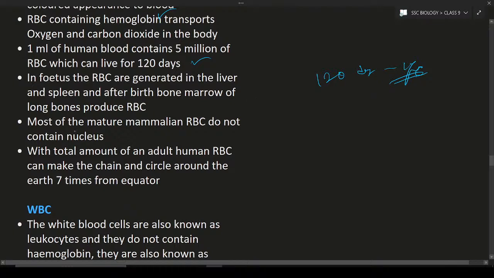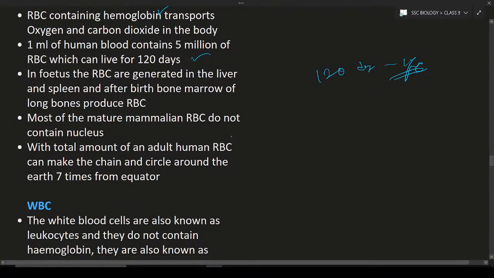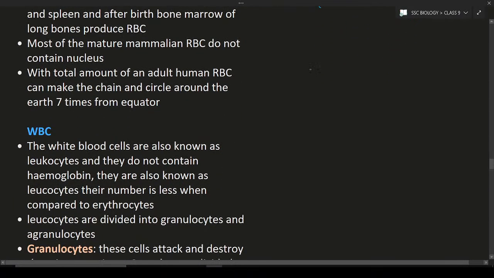Most of the mature mammalian RBC do not have the nucleus. It means when these RBC mature, the nucleus is going to get damaged. Hence we can say that in the blood cells the RBC is not going to have the nucleus.